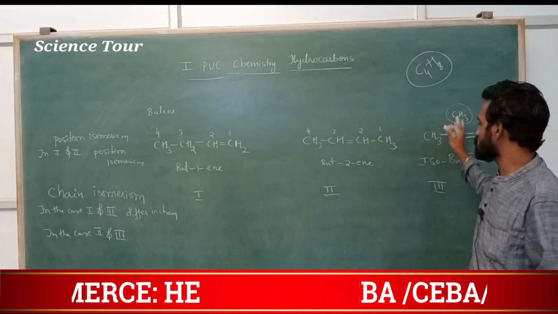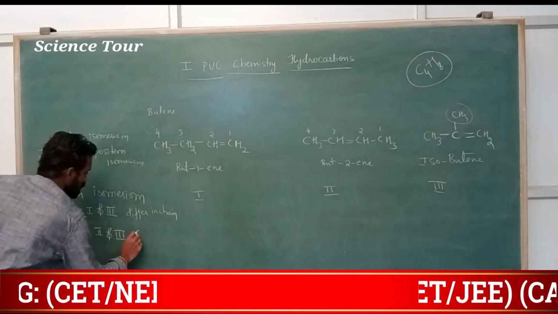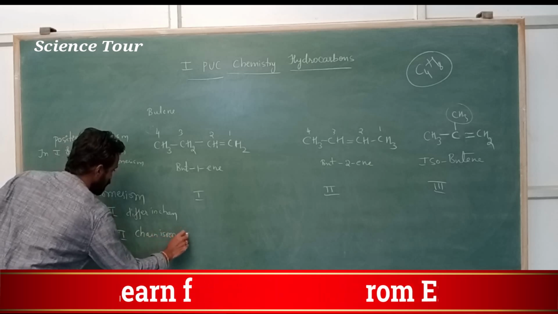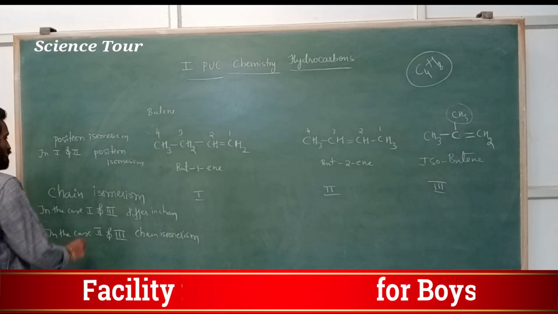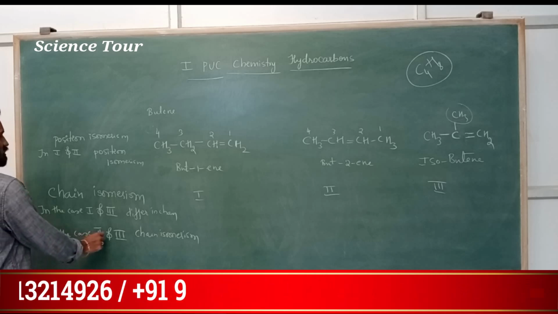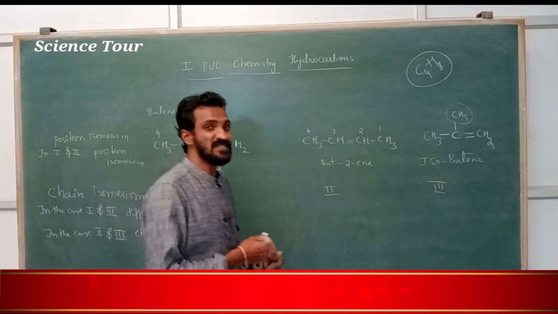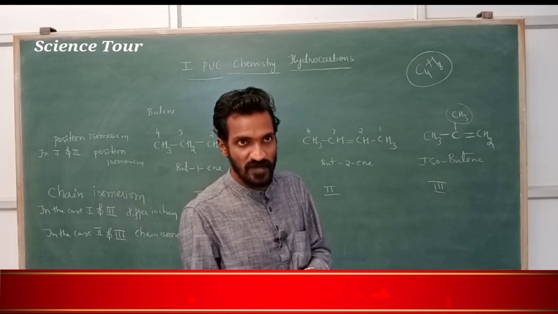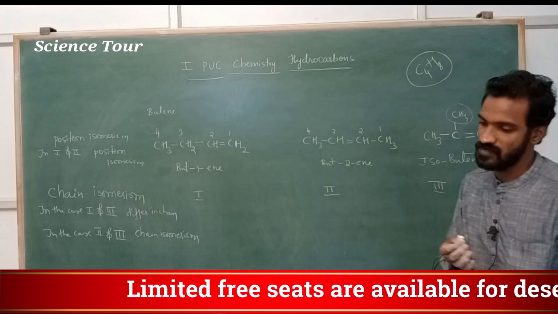So second and third also example for chain isomerism. First and second example for position isomerism, and first and third is example for chain isomerism, and second and third also example for chain isomerism. Difference in chain is called chain isomerism. Difference in position of double bond or functional group is called position isomerism. These two you note down, my dear students, very important.